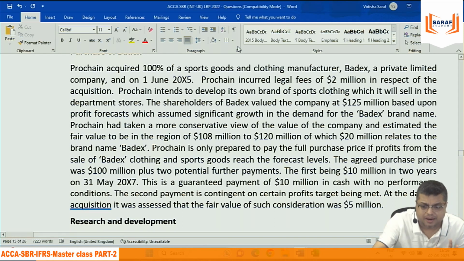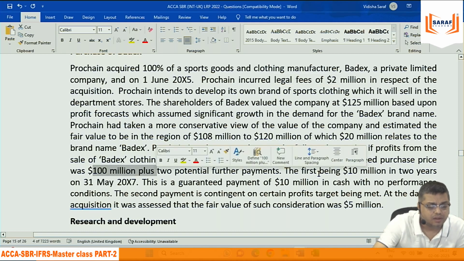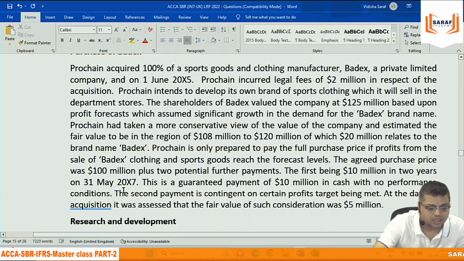So this 2 million, as a general logic, is okay as a value of assets, but this is not an asset. IFRS 3 Business Combination says that. So we are saying that for acquiring that other organization, we are paying 100 million now, plus 10 million after 2 years. So 10 million present value, discounted by 1.05 by 1.05.